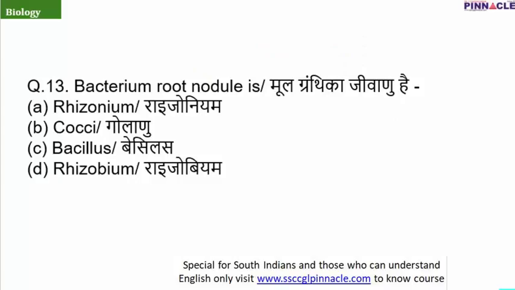Now question number 13. The root nodule contains which bacteria? Now this is an important question, and everyone remembers that in the root nodule the most commonly found bacteria is Rhizobium. Now if you do not pay attention to the options, you will take the first option, which is Rhizonium, and it is not even the name of any bacteria. So the correct answer is option D. So be patient while taking the answers.